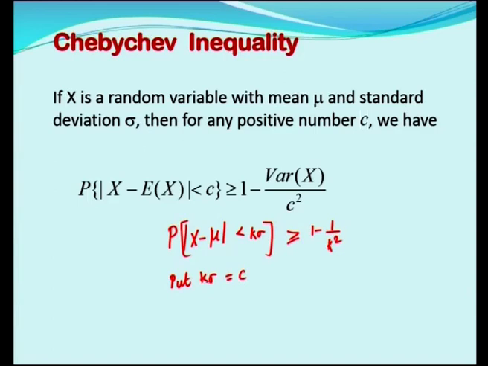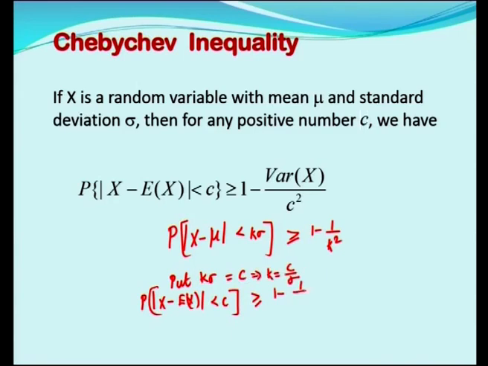If you take k sigma equal to c, you get the inequality given in this session, that is, less than c is greater than or equal to 1 minus, where I have put k sigma equal to c. So k sigma is substituted as c. What happens to k? k is nothing but c by sigma.